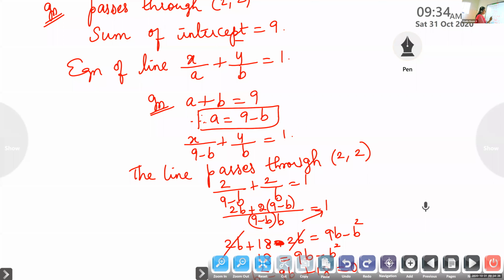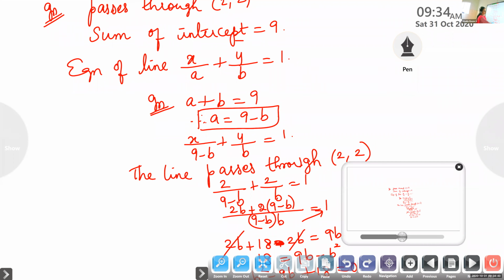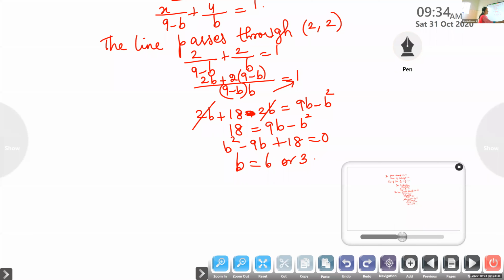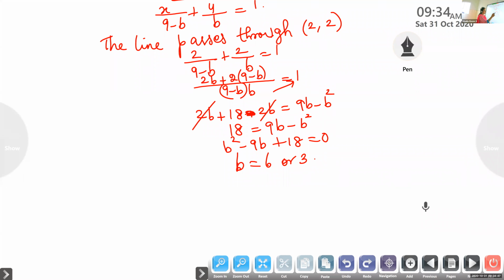Now it is given the line passes through the point 2, 2. So you put x is 2 and y is 2. So 2 by 9 minus b plus 2 by b is equal to 1. Now you cross multiply and simplify. On simplifying, we get a quadratic equation, and we have solved this equation and we get the values as 6 and 3.